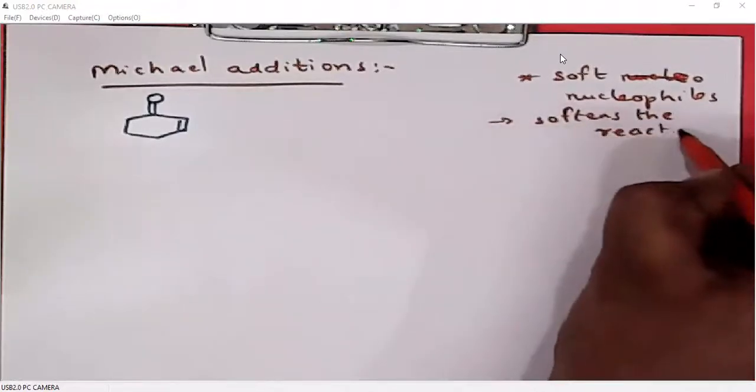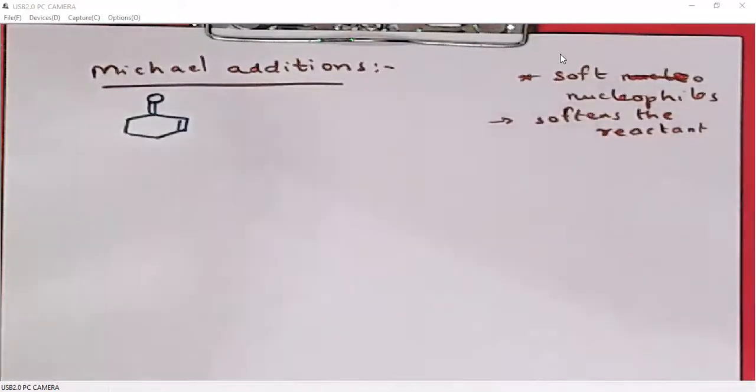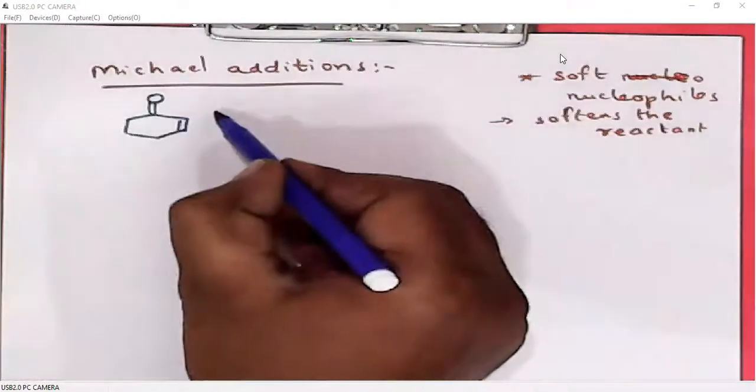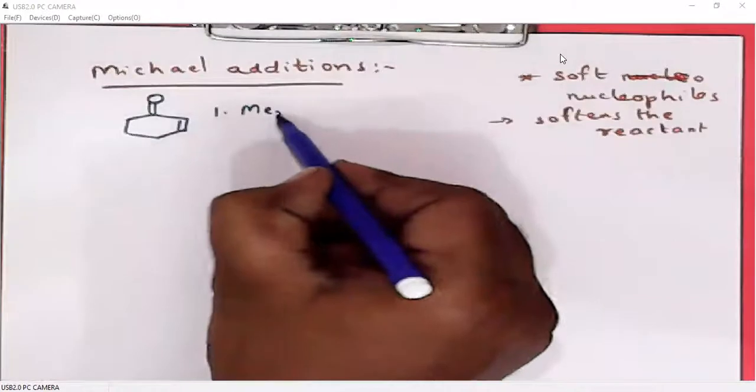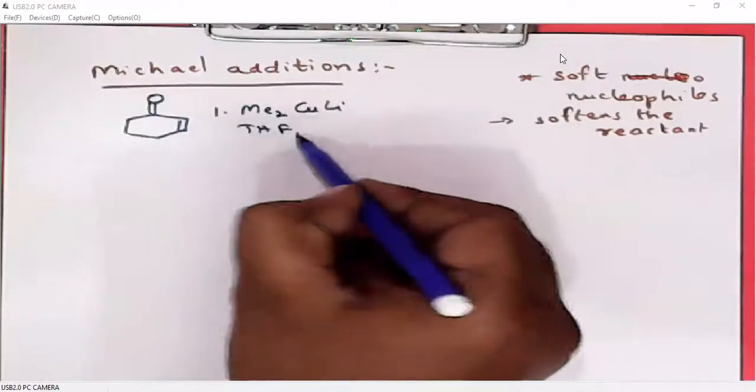That means they make the reactant soft so that it will undergo 1,4 addition. Of course, we know hard nucleophiles will undergo 1,2 addition to enones. Soft nucleophiles will undergo 1,4 addition to enones. So Gilman reagents are one example of soft nucleophiles. They will undergo 1,4 addition.